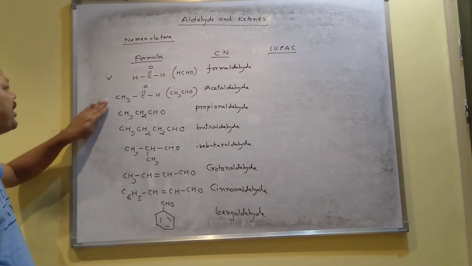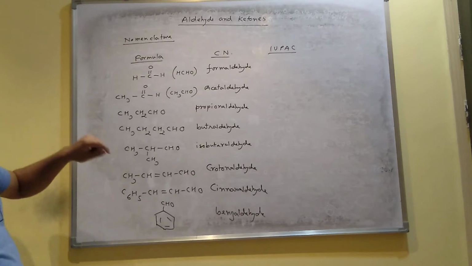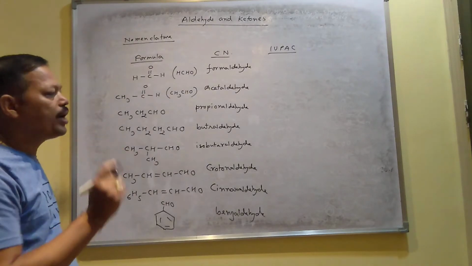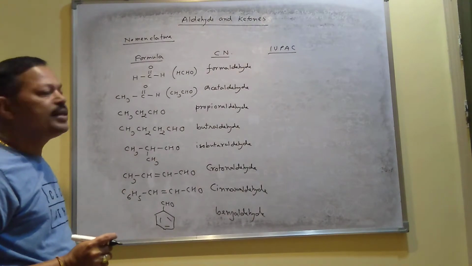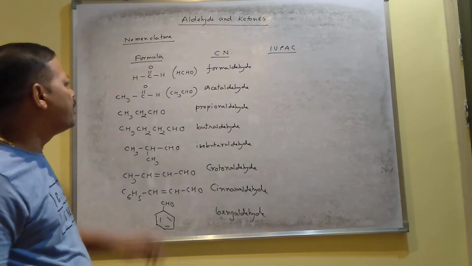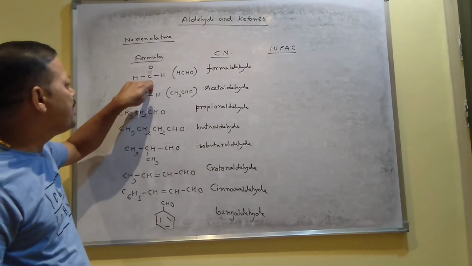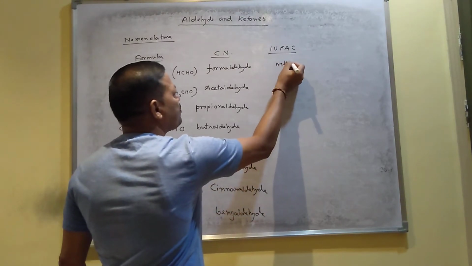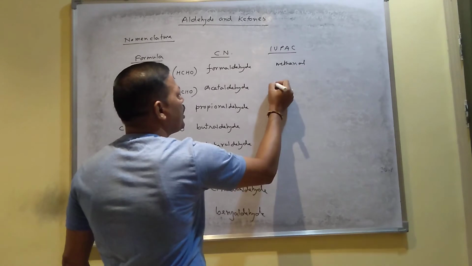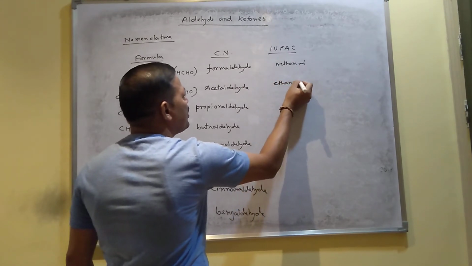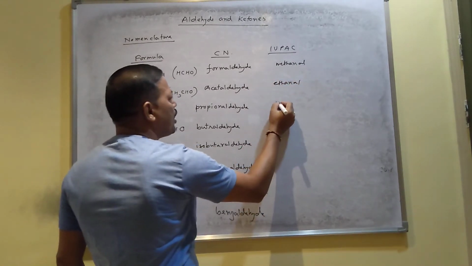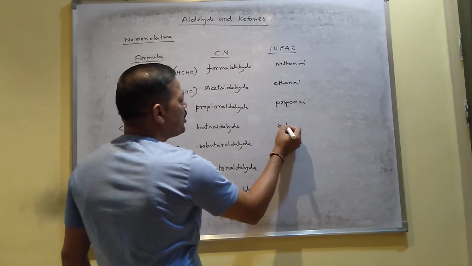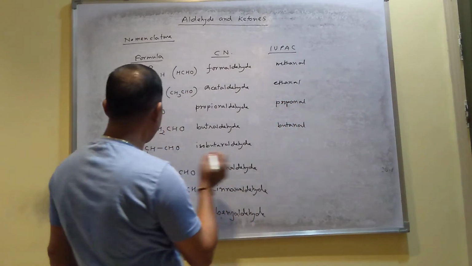Now, to write the IUPAC name, first you see how many carbons are present. Depending on the number of carbons, you have to write the IUPAC name. And for aldehyde, you have to apply the suffix -al. So here one carbon means methane plus al, it becomes methanal. The second one, 2 carbons, is ethanal. The third one, 3 carbons, is called propanal. This one is called butanal.